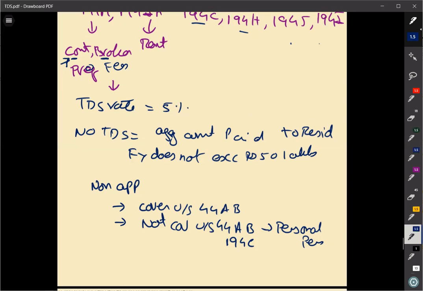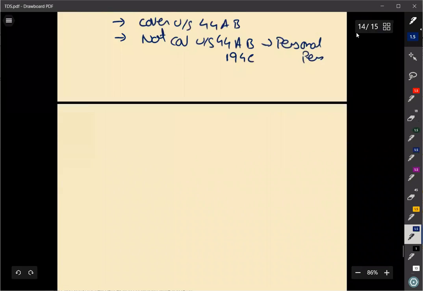194M is not applicable if you are covered under tax audit. If you are covered under tax audit, ultimately whatever professional fees you pay, that is forming part of your 194J. That's it. So that's what is your 194M.